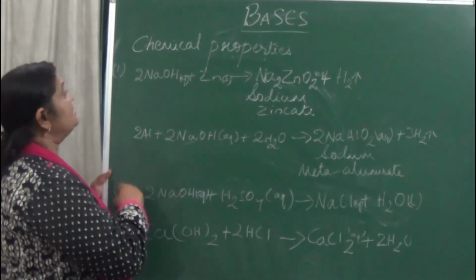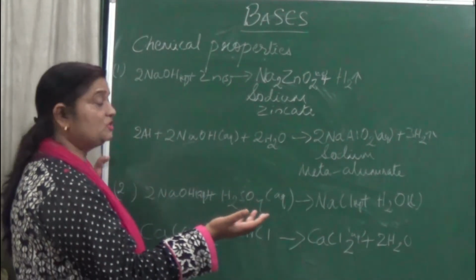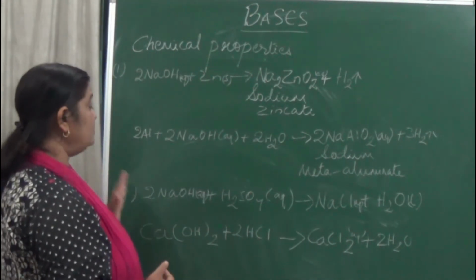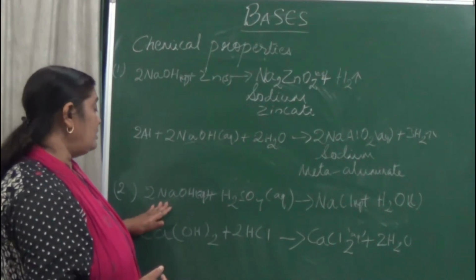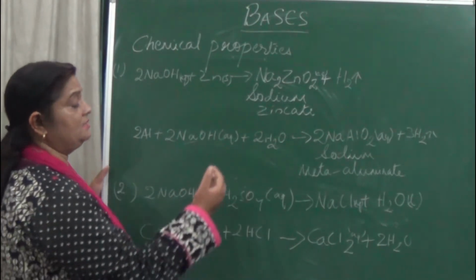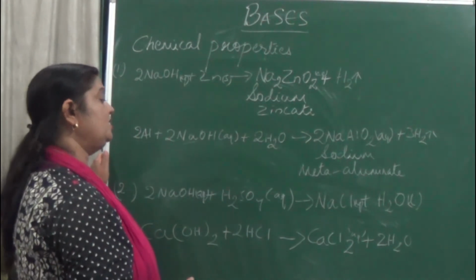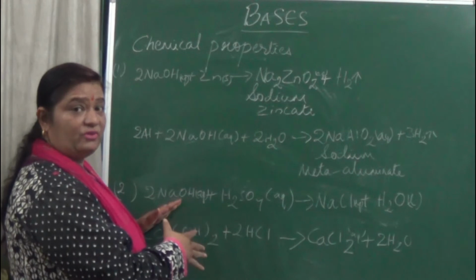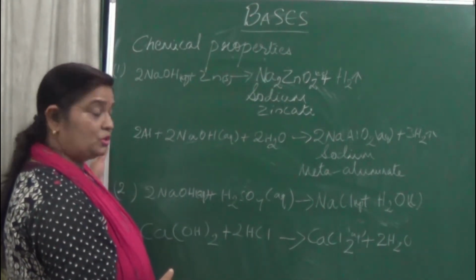Now, bases can react with acids to form the corresponding salt and water. We studied this in the chemical properties of acids. The bases react with the acids and nullify the effect of each other, and as a result salt is formed. So this is a neutralization reaction in which the acid nullifies the effect of the base, and the base nullifies the effect of the acid to form a salt.